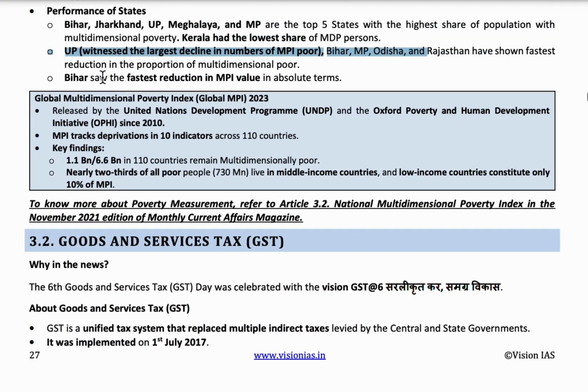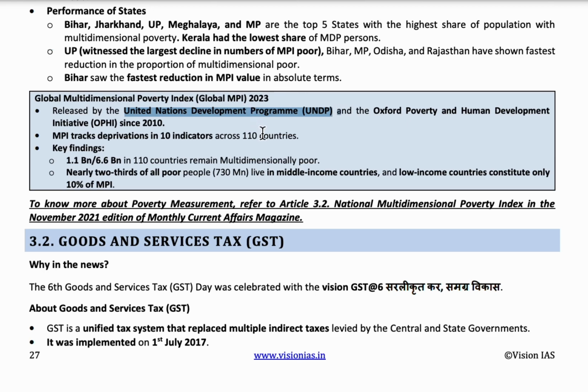This National Multidimensional Poverty Index is released by NITI Aayog, whereas we have another Global Multidimensional Poverty Index, which was also released recently, in 2023. As per this, the index is released by the United Nations Development Programme, UNDP.